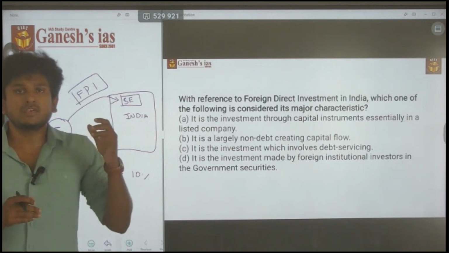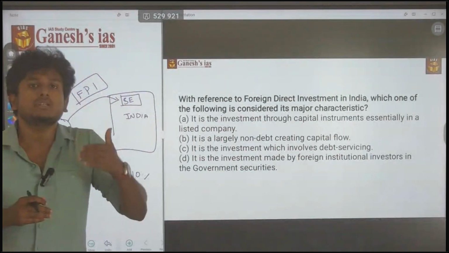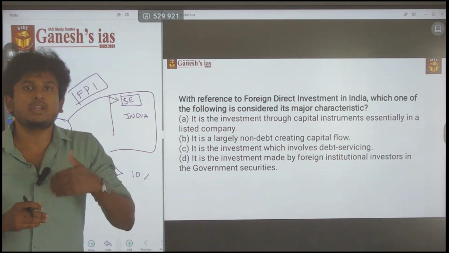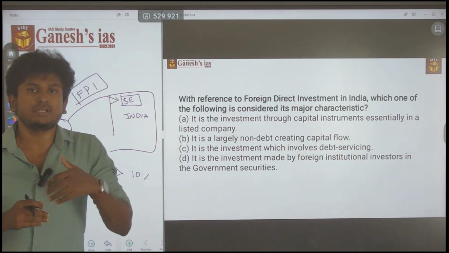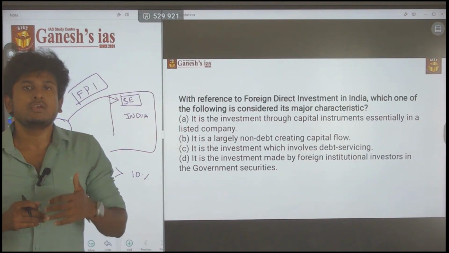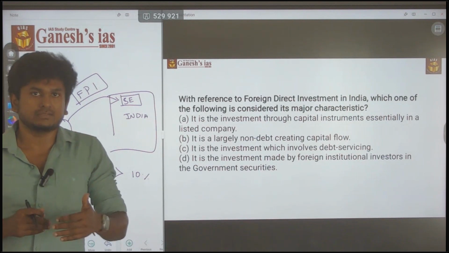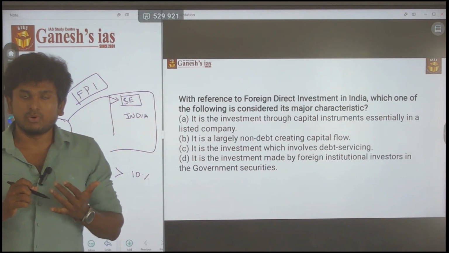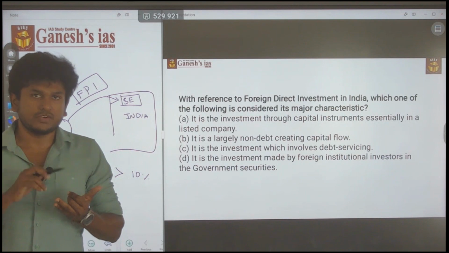So this foreign person, if he is holding more than 10% of the shares, has the ability to take part in the board members' decision making also. That is called FDI. So we know what FPI is and what FDI is.